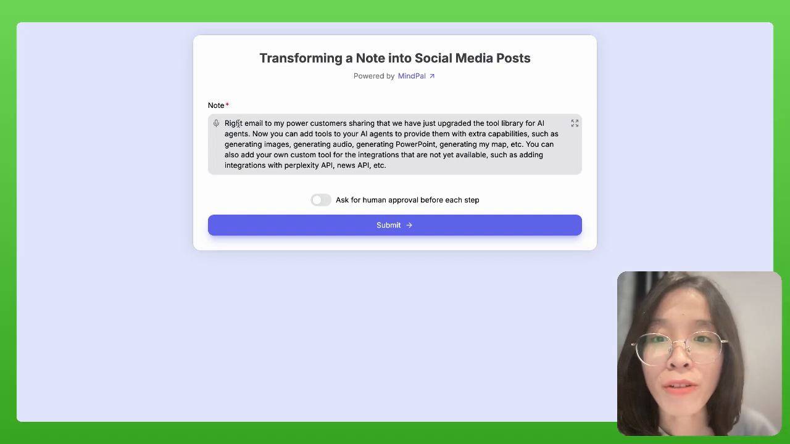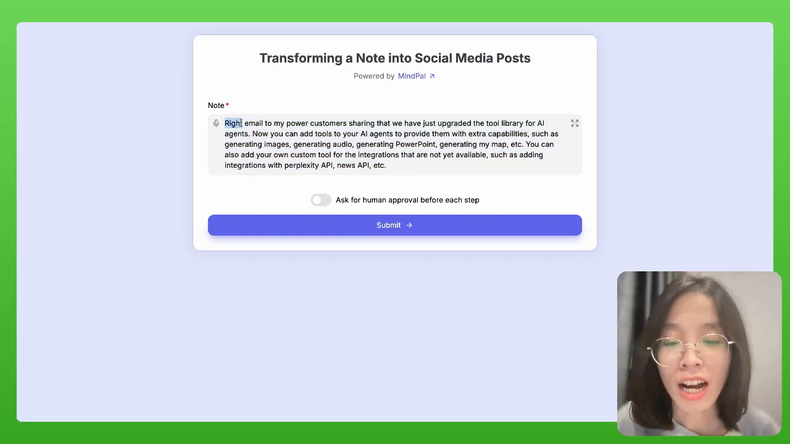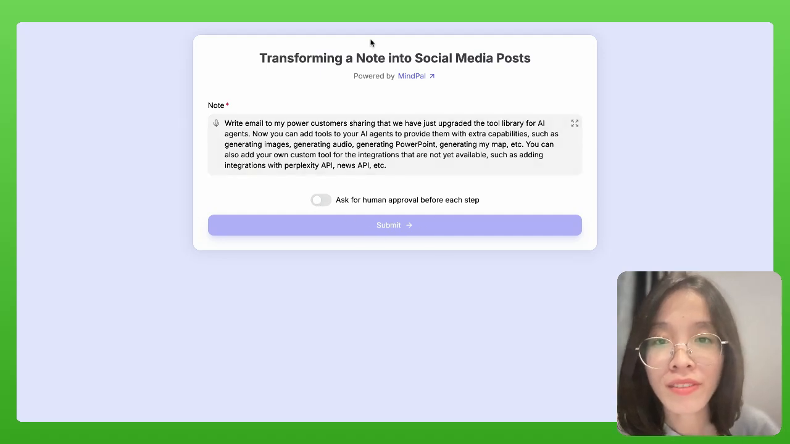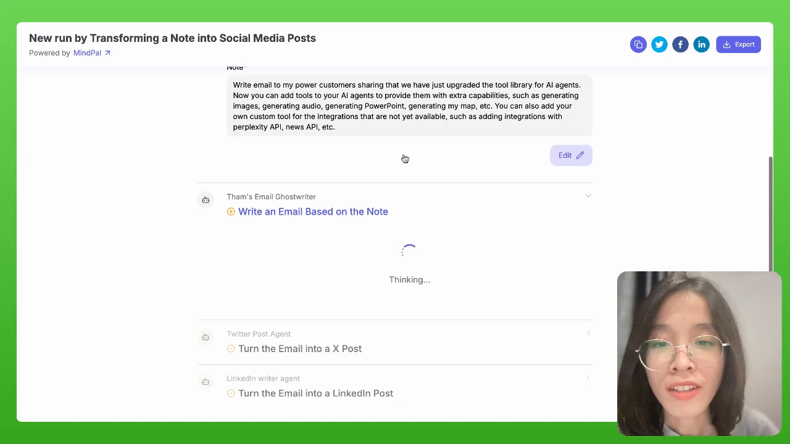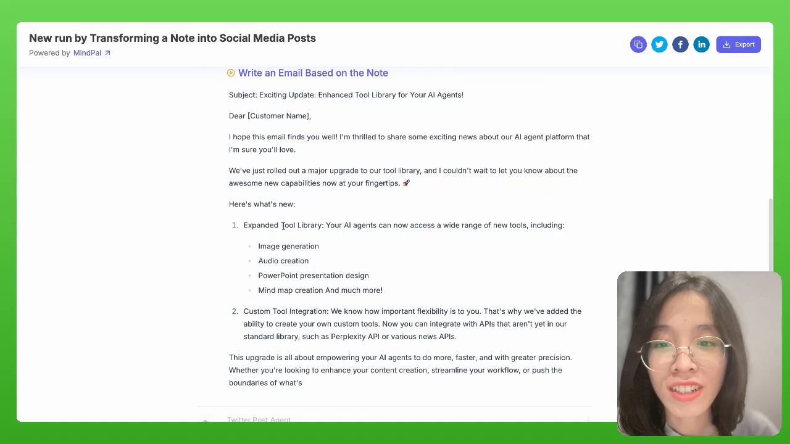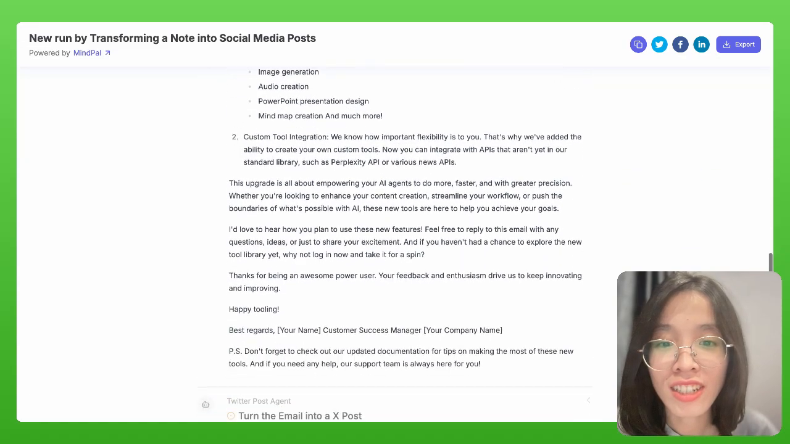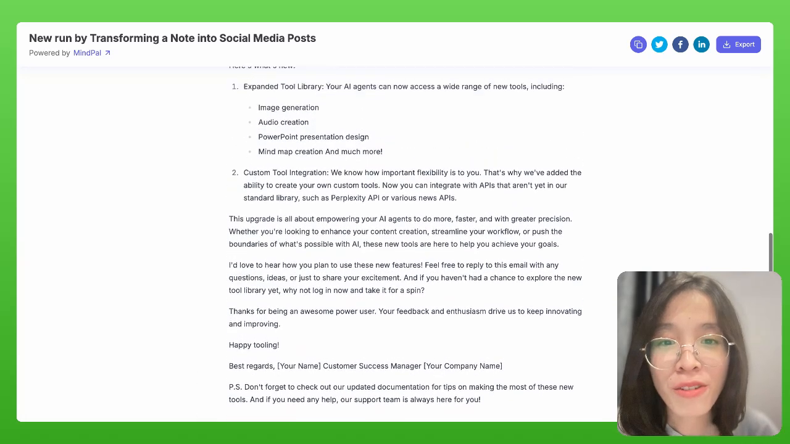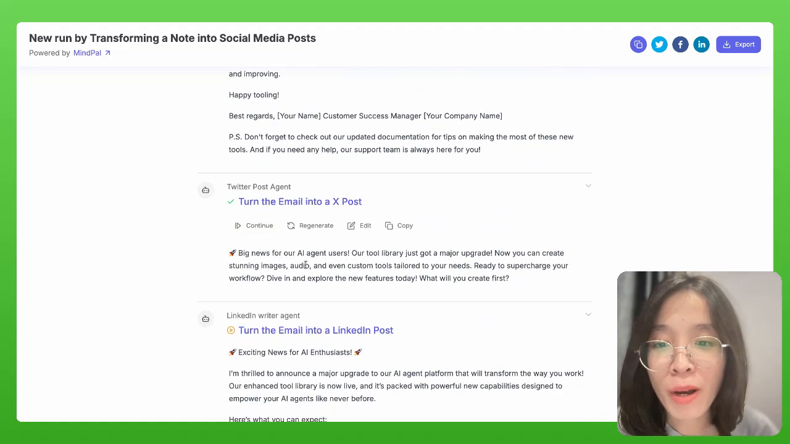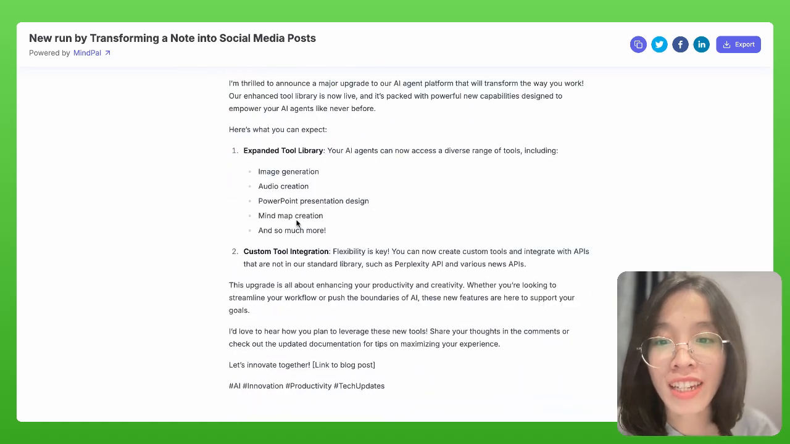Now, right after I finish speaking, MyPal will help me transcribe my speech for me. And then once I hit submit, this little tool will help me to write an email. And as you can see, it's writing in my style. Very cool. Then it turns it into an X post and also a LinkedIn post that I can easily take and post on my own social media.